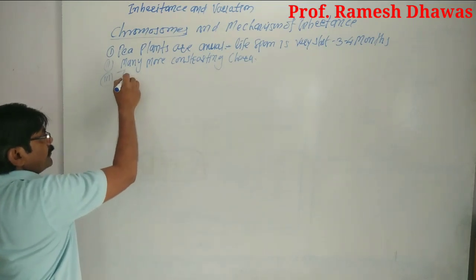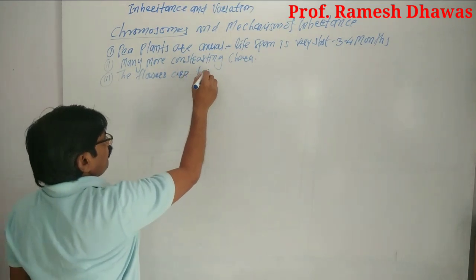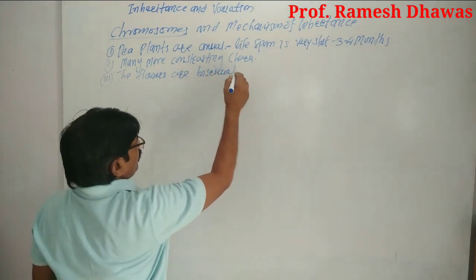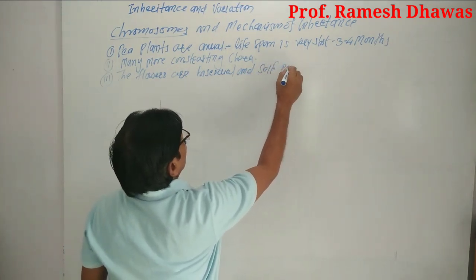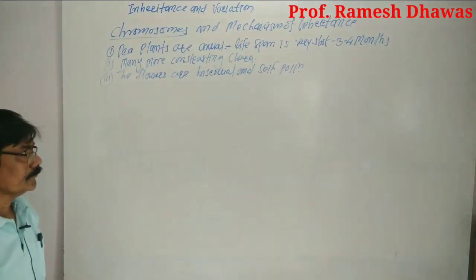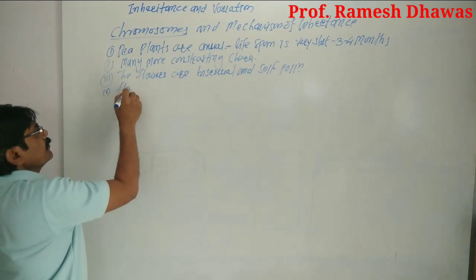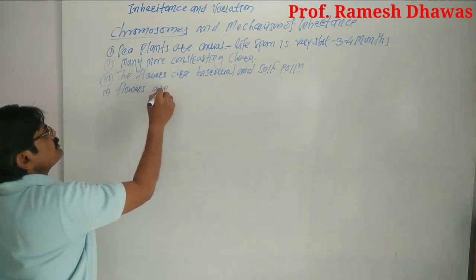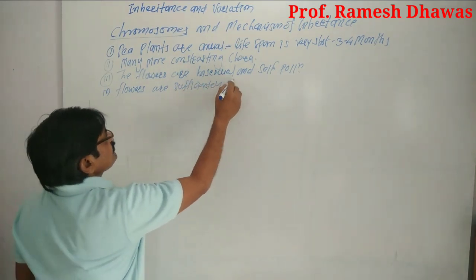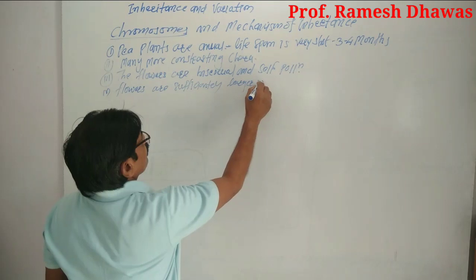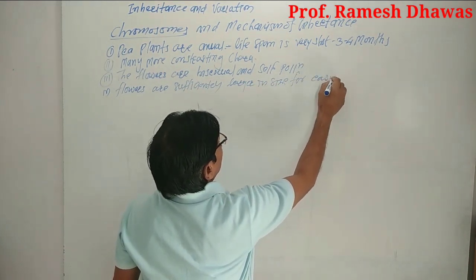Third, the flowers are bisexual and self-pollinated. Fourth, the flowers are sufficiently large in size for easy emasculation.